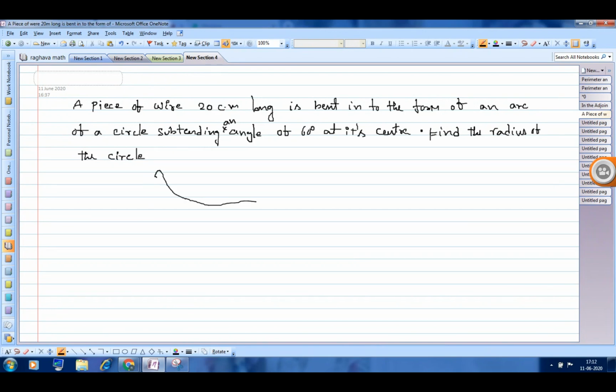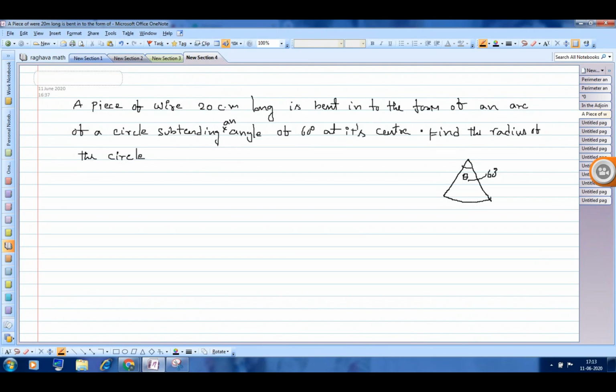A piece of wire 20 centimeter long is bent into the form of an arc of a circle subtending an angle 60 degrees. So he bent the wire like this. Sir, 19.09. So theta is equal to 60 degrees, and he is saying this length of the wire is 20 centimeter. What is the answer you got? 19.09. Correct. 19.09 centimeter.